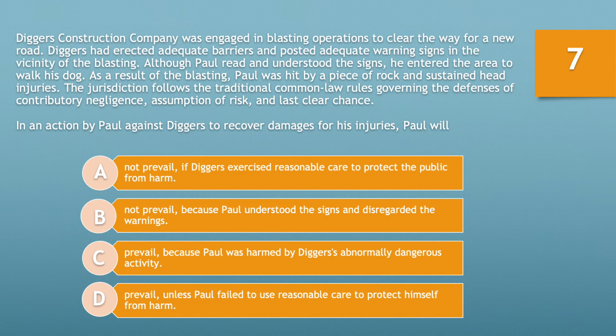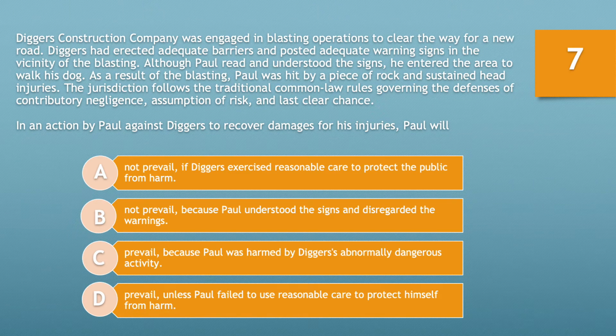Question number 7. Diggers Construction Company was engaged in blasting operations to clear the way for a new road. Diggers had erected adequate barriers and posted adequate warning signs in the vicinity of the blasting. Although Paul read and understood the signs, he entered the area to walk his dog anyway. As a result of the blasting, Paul was hit by a piece of rock and sustained head injuries.